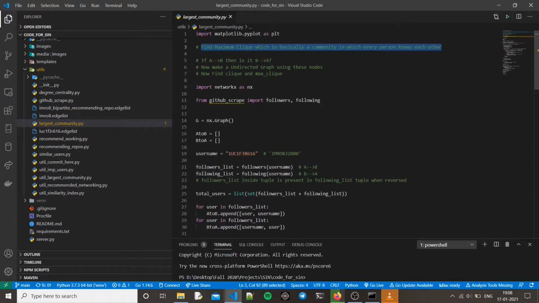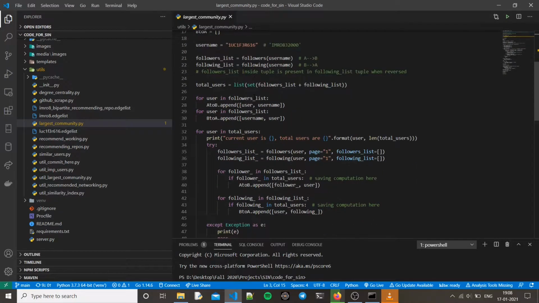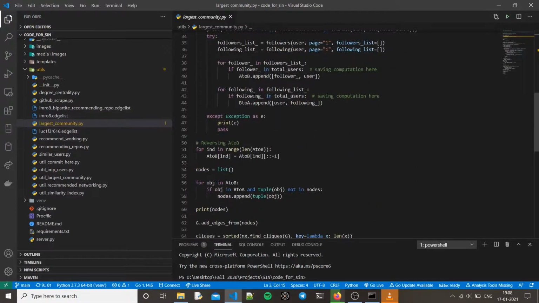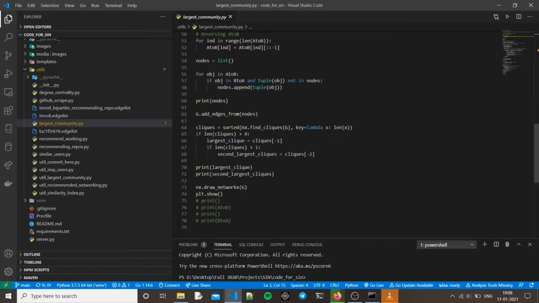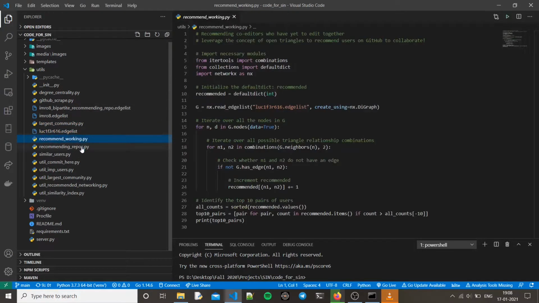So this is how I'm finding the largest community. The concept is that if A is connected to B, then is B connected to A. The largest community is found using a maximum clique. A maximum clique is where each node is connected to every other node in its graph. If this situation is happening, I am calling it the largest community.